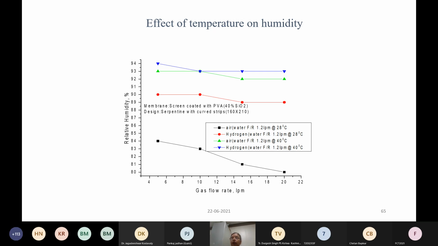And then we studied the characteristics of one such membrane humidifier that we had made. We found that for a given amount of gas, these humidifiers work well, and the performance of these membranes depends on the temperature of the water that is present. So if you want to achieve a higher humidification level, your water temperature has to be higher. Like in this curve, 40 degrees shows a better performance.